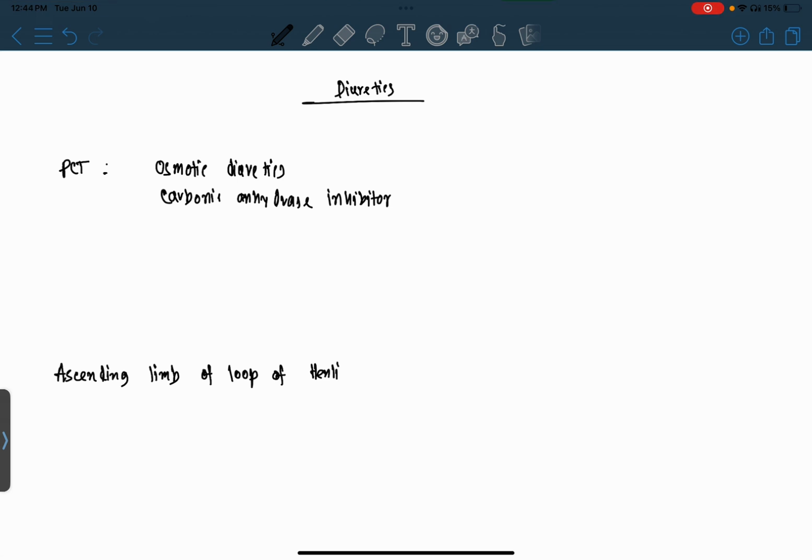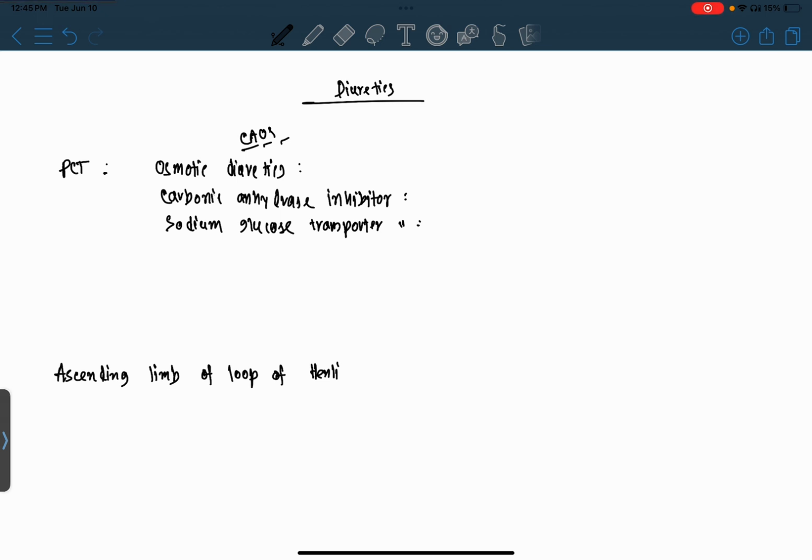Next, sodium glucose transporter inhibitors. In short, I remember it as SCO: C for carbonic anhydrase inhibitors, O for osmotic diuretics, and S for sodium glucose transporter inhibitors. So which are osmotic diuretics, which are carbonic anhydrase inhibitors, and which are sodium glucose transporter inhibitors?